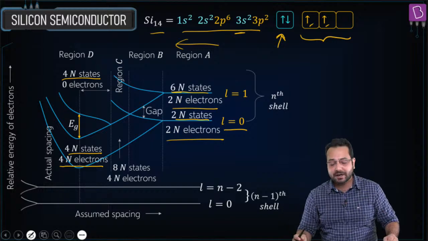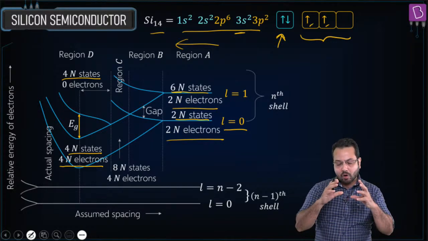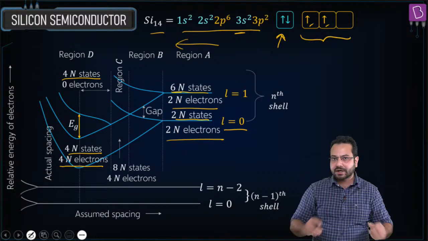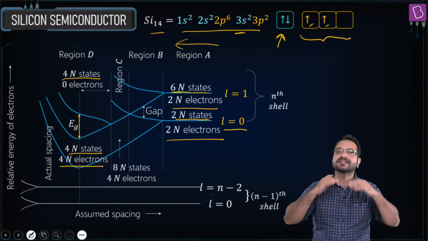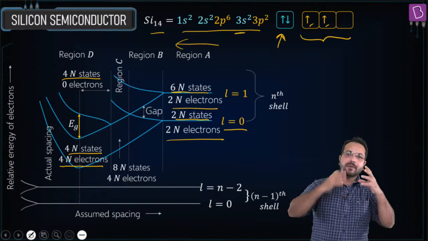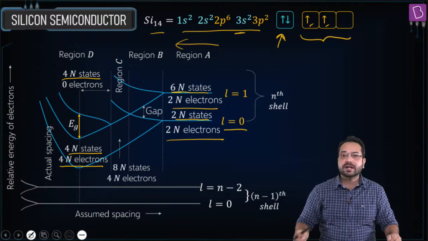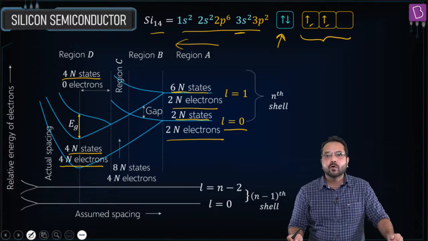Originally there were 2n states in the lower energy level, and there were 6n states in the upper energy level. But when they have merged together, 2 bands are formed, and in the lower band there are 4n states, and in the upper band there are 4n states.